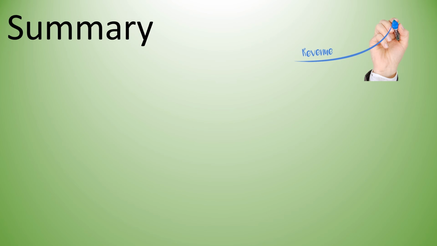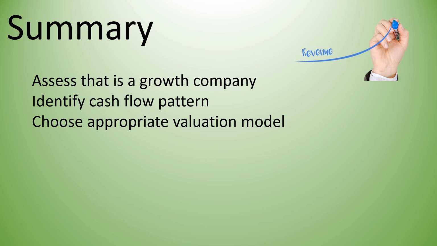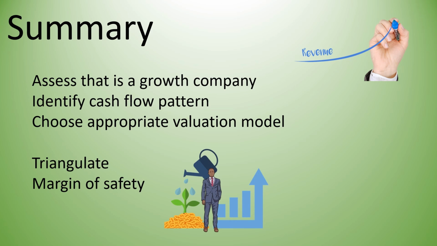The first step is to determine that this is a growth company. You next identify the cash flow pattern and select the appropriate valuation model. All valuations are based on assumptions ranging from the model used to the cash flow patterns and the discount rate. As such, I use several valuation approaches to triangulate the value. More importantly, I look for a margin of safety.